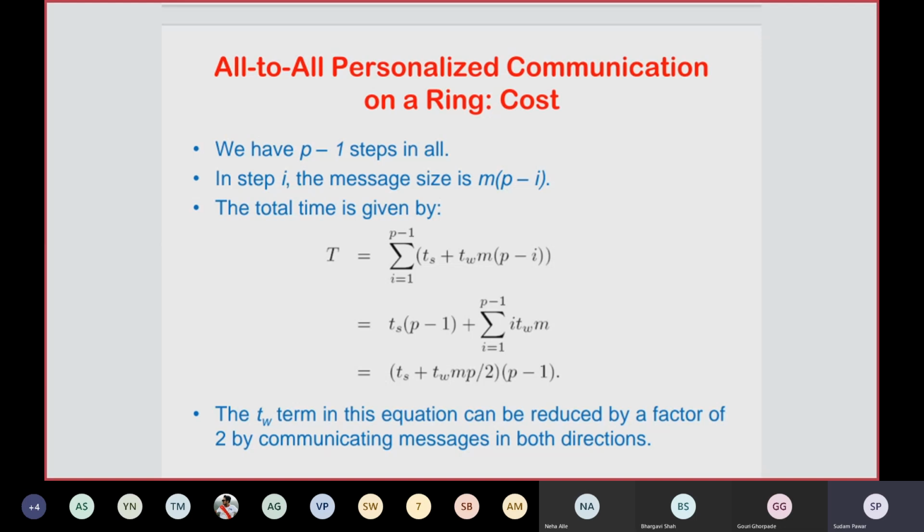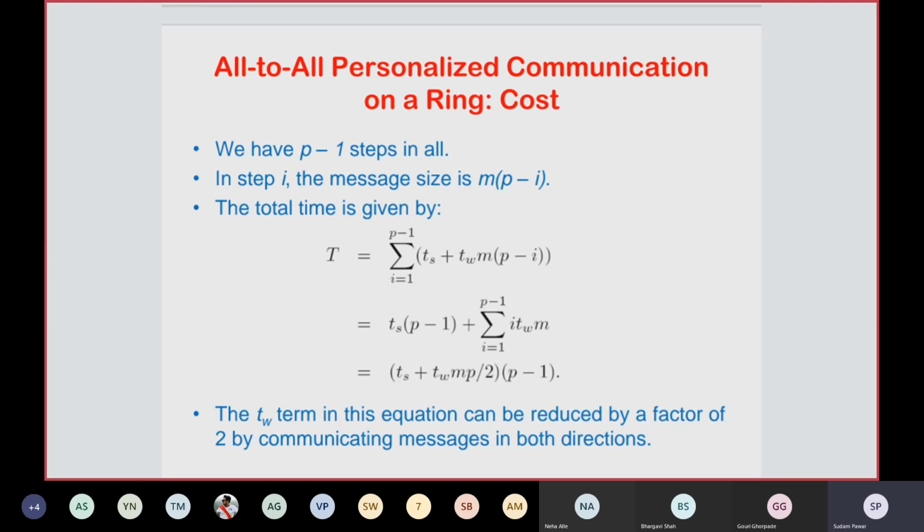If you see that, i ranges from 1 to p minus 1. Then the second step, after further modification, becomes ts into p minus 1 plus the summation of i tw m, where i ranges from 1 to p minus 1. We have illustrated this example, and finally you will get the equation ts plus tw m p by 2 into p minus 1.